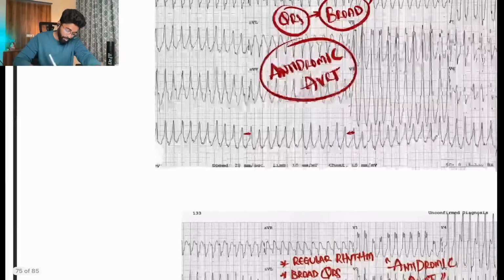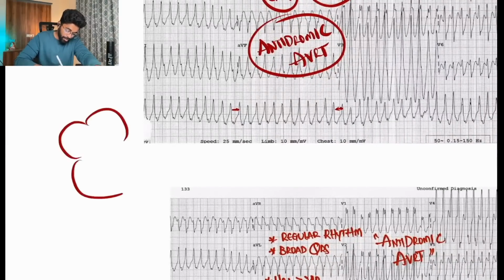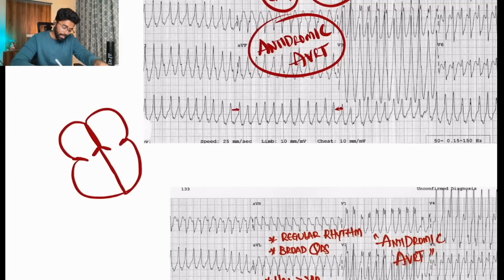In an antidromic type of AVRT, the re-entry circuit term is very important. There should be a re-entry circuit in order to have a tachycardia. So the SA node is here, we have an AV node, and we have an accessory pathway. This is activating here first, then the AV node is activated and the circuit completes.